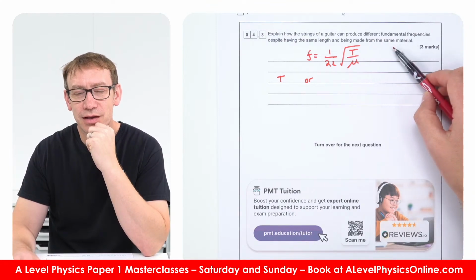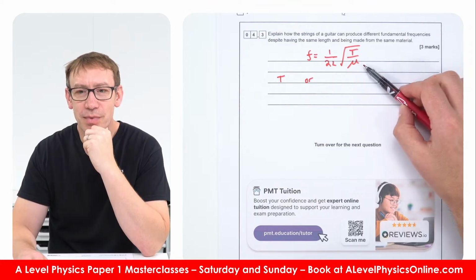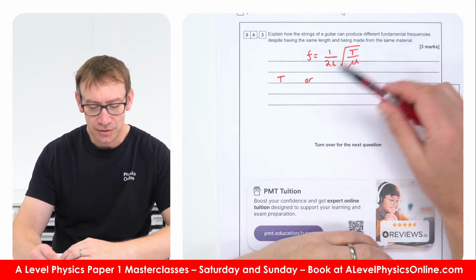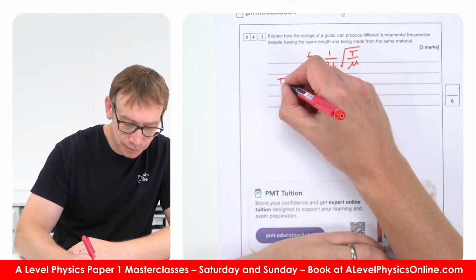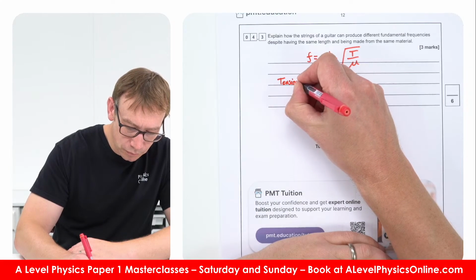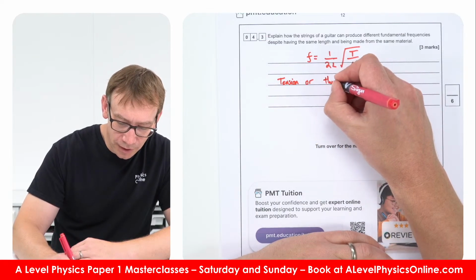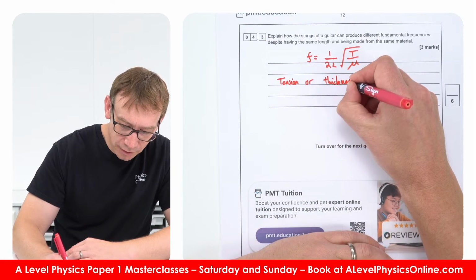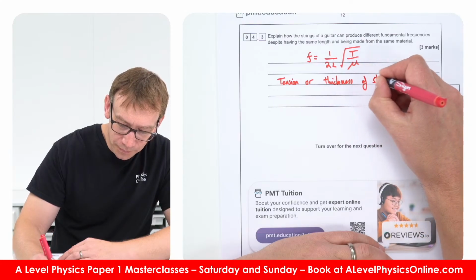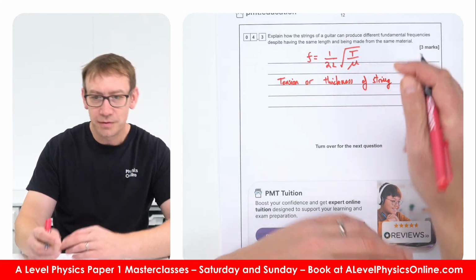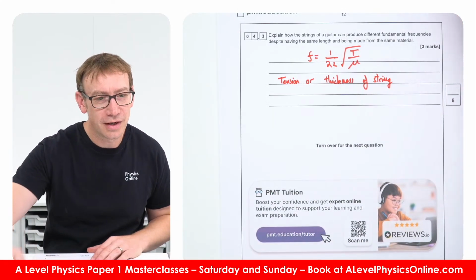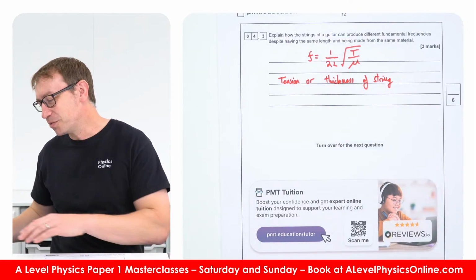We can change the thickness, which will then change the mass per unit length. So you can change the tension or the thickness of the string, and they're the only two things that you can do if you've got a fixed length. So I would say here, the turning pegs, there you go, that's what they're called.